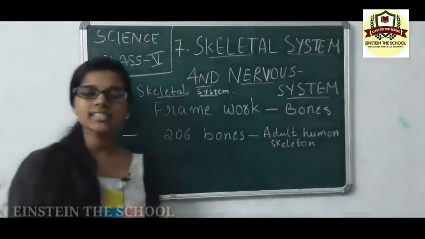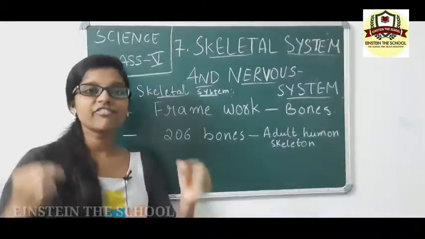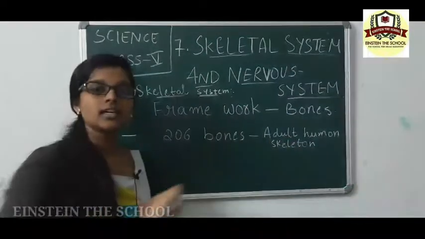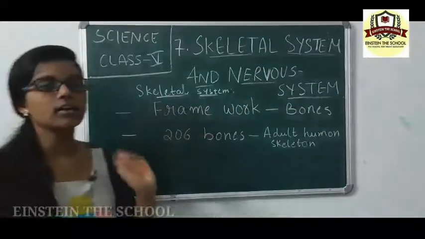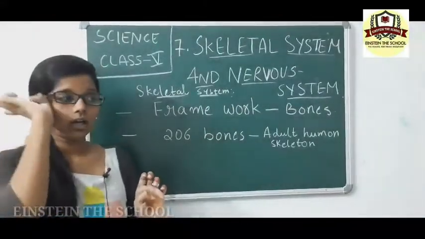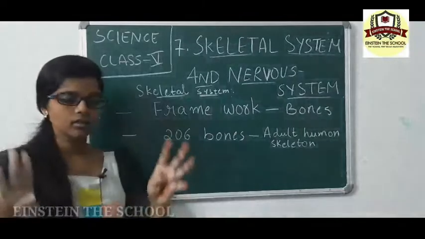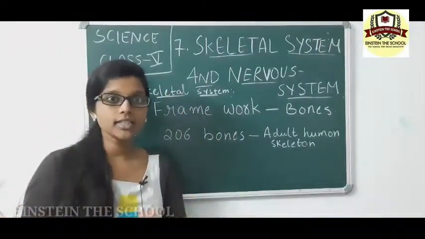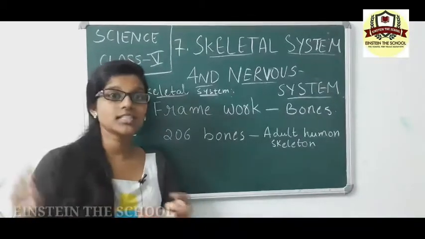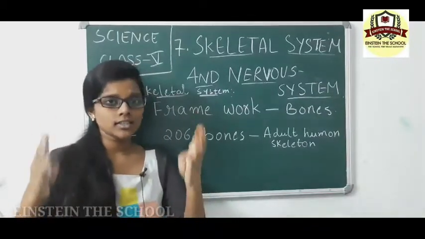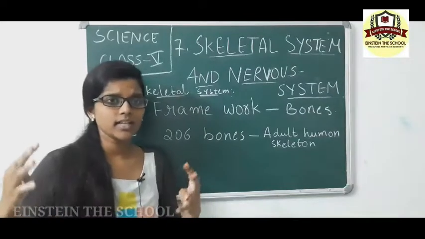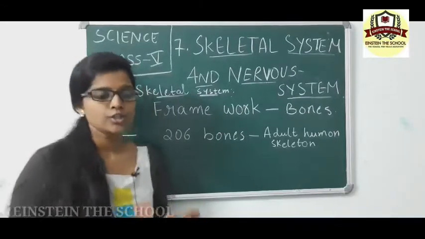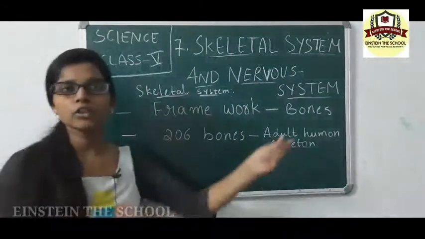Skeletal system. What is skeletal system? This is a framework of bones, which is also called as skeleton. Okay, framework is nothing but a structure. The bone structure in the body is called skeleton. So this system is called skeletal system. There are different parts of bones or skeleton in the body. So this is a framework of bones.